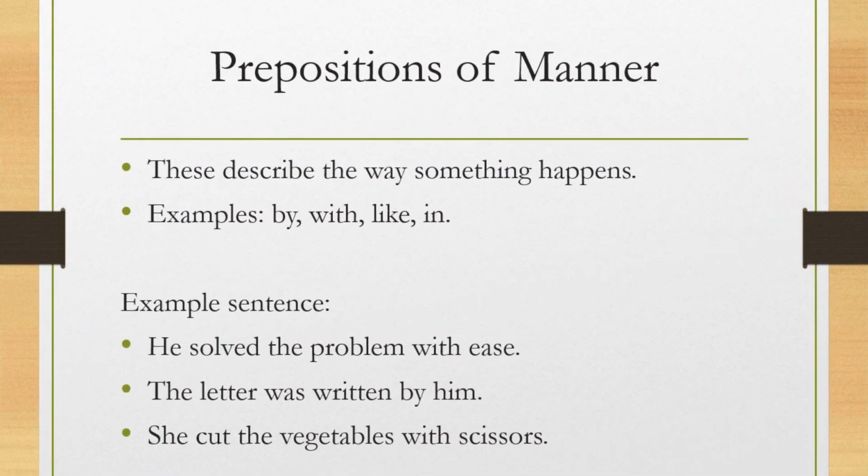Next one, prepositions of manner. This describes the way how something is done. Examples: he solved the problem with ease. The letter was written by him. She cut the vegetables with scissors. We communicated through email. He travels by bus. These are prepositions of manner.